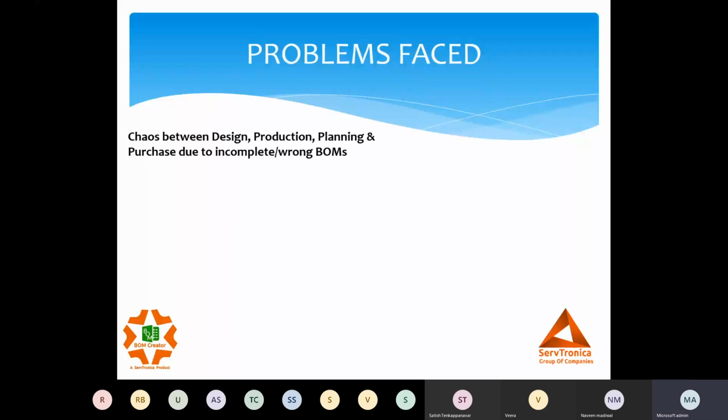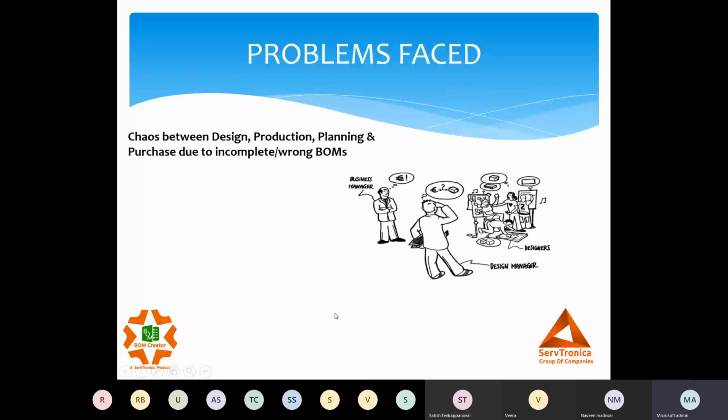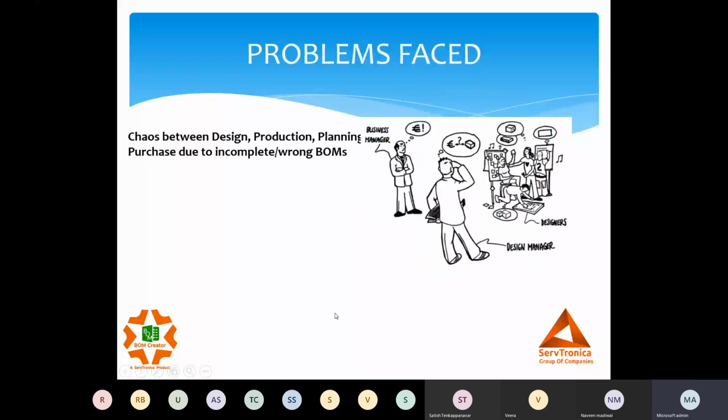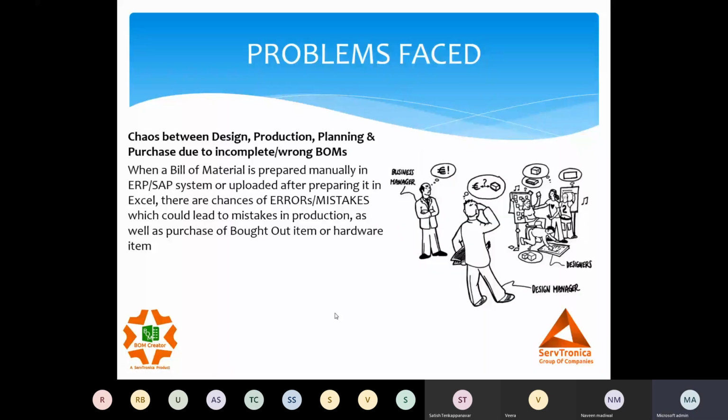There are chances of errors, which actually causes chaos inside the organization. We spend a lot of time preparing a BOM, and this mistake is not identified during the design phase, but is realized during the assembly or the packing stage, which becomes really difficult for the organization.